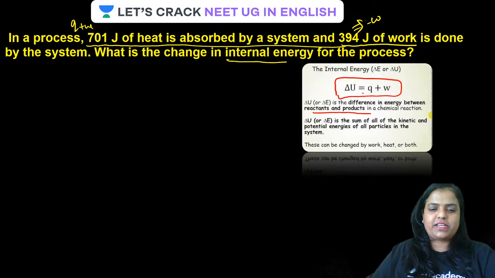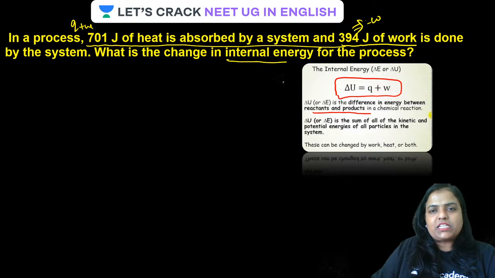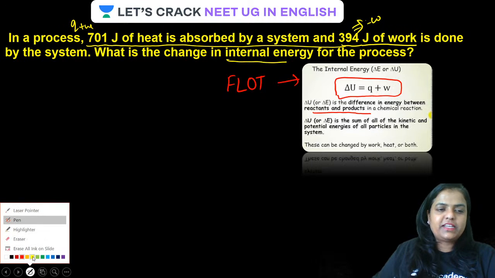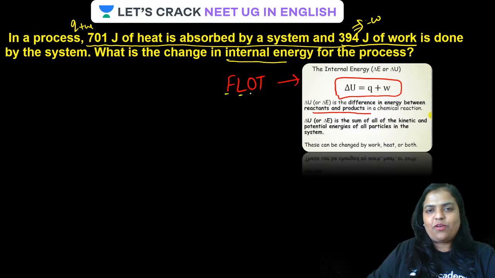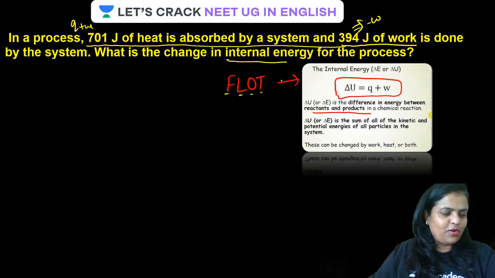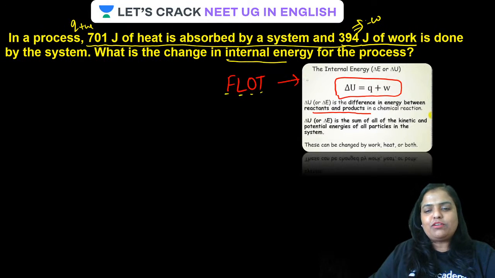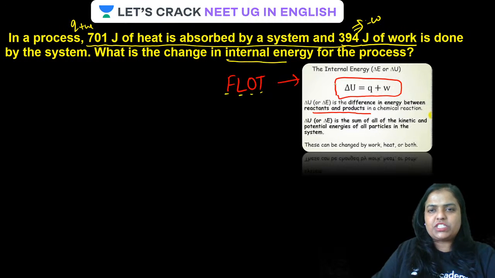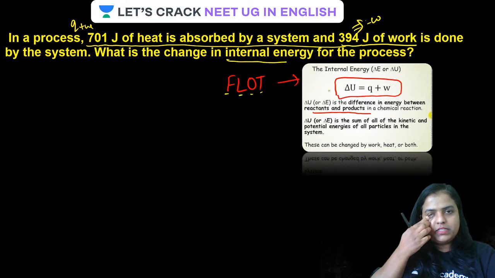This is called the first law of thermodynamics. Now just put the values in the equation, and you will get the answer. All clear, guys?